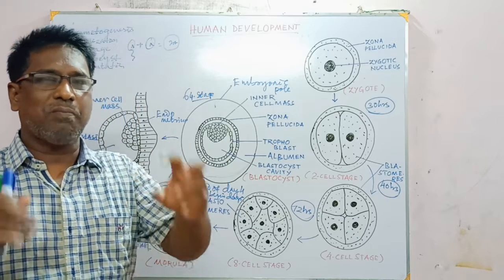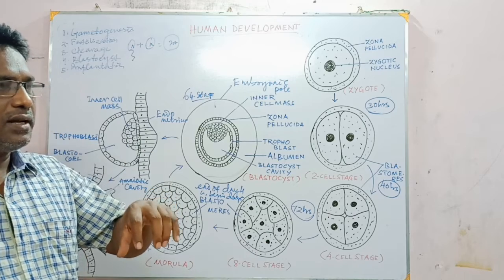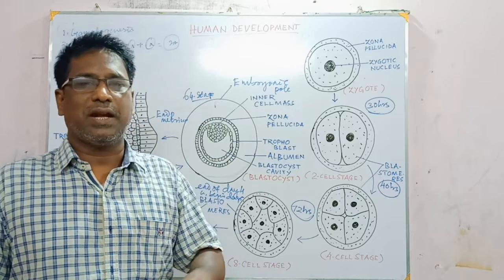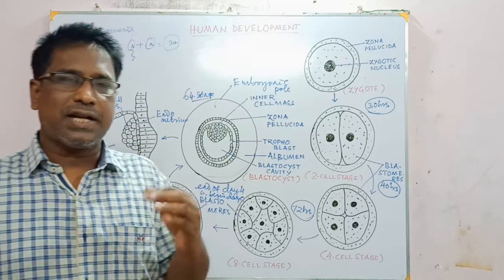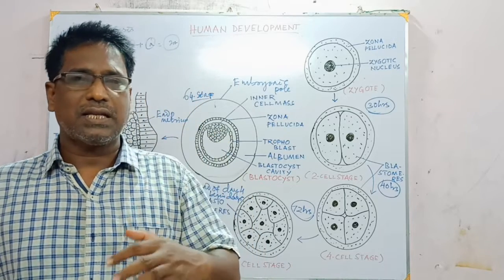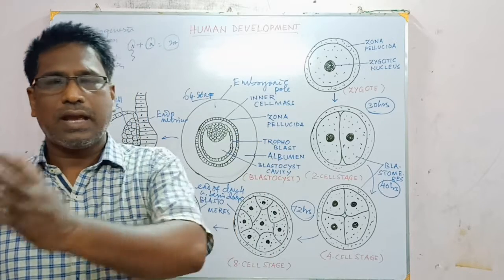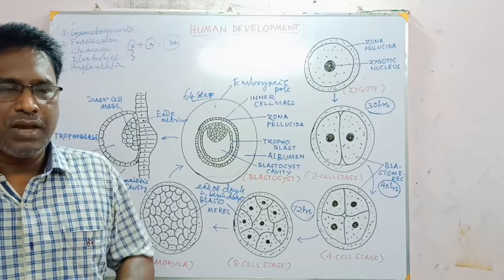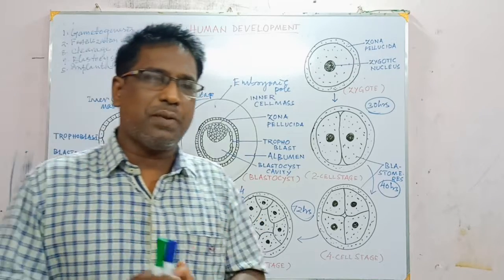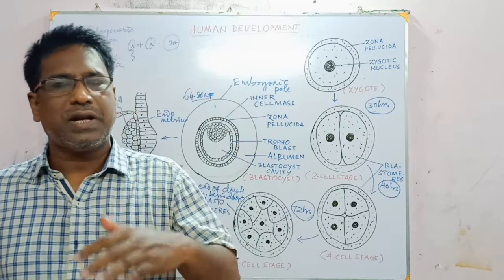So it brings about the development of the inner cell mass to get converted into an embryo, but the zona pellucida prevents abnormal implantation. So students, when the fertilized egg during its cleavage proceeds towards the uterus within the fallopian tube, if the zona pellucida disappears there, then it brings about ectopic pregnancy, as it implants in the wall of the oviduct rather than the wall of the uterus. Such abnormal implantation brings about ectopic pregnancy, and it can also lead to the death of the mother if it is not detected early.